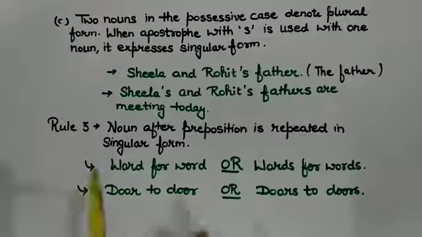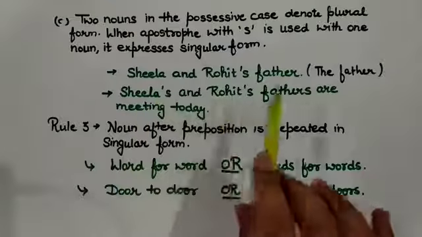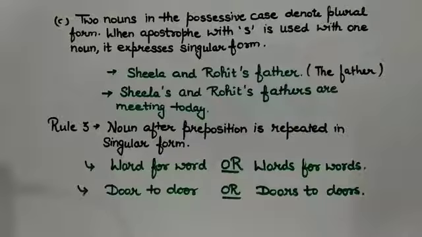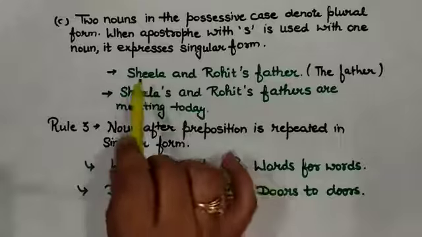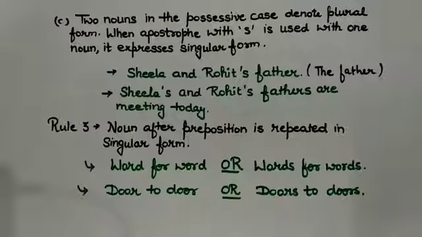But if I say Sheila's and Rohit's fathers are meeting today, it means the father of Sheila and the father of Rohit. The main thing to understand is that in the first sentence, Sheila and Rohit's father means the father is the same person. But in the next sentence, we cannot say that the father is the same person. Sheila's father is some other person and Rohit's father is some other person.